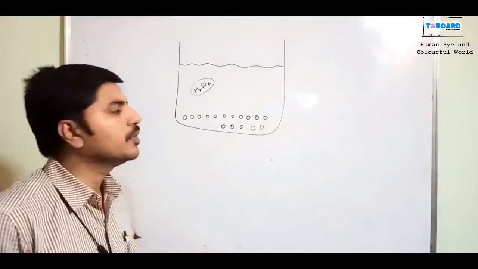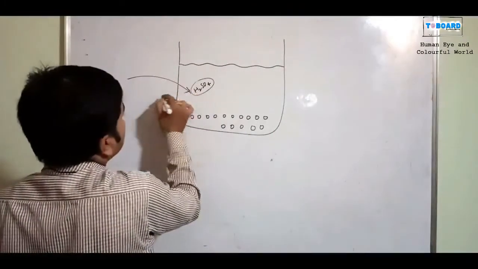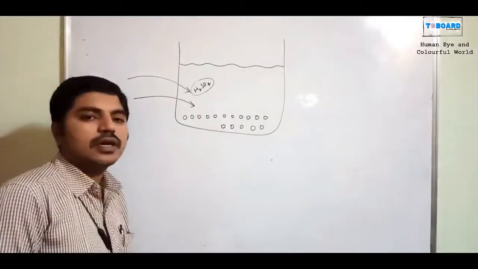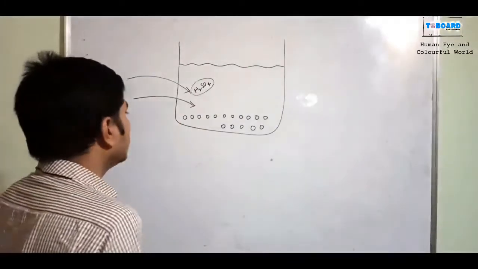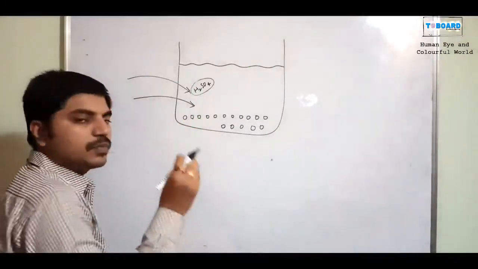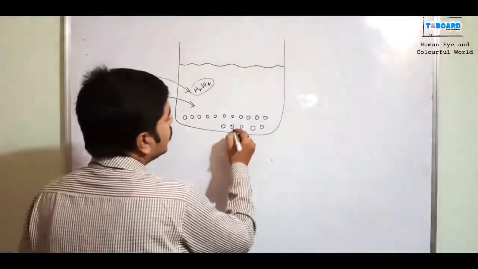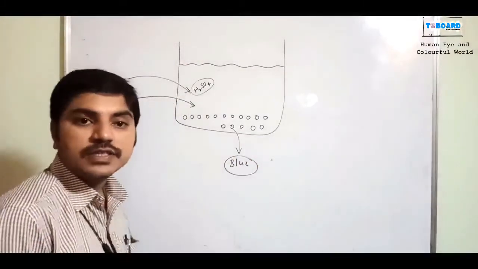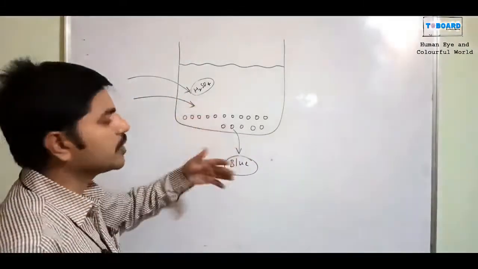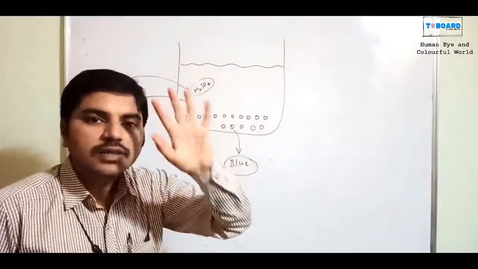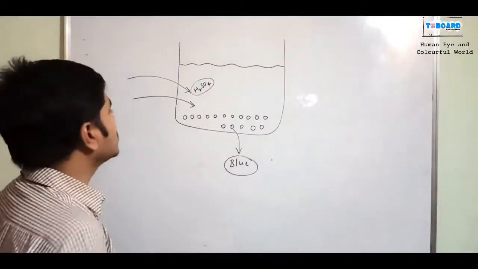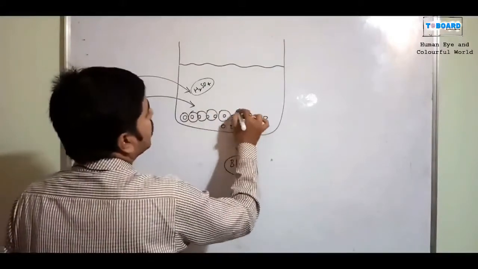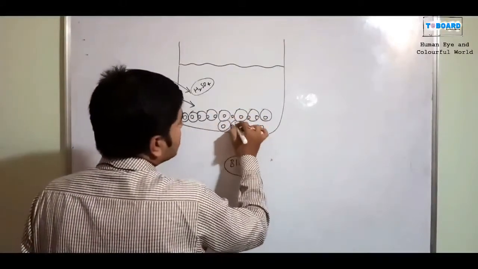If sun rays fall on this transparent beaker, or you can consider a white color light, then the small sulfur particles give blue color light, and all the particles look blue. But after 5 minutes, 10 minutes, 1 hour or 2 hours, the chemical reaction takes place and the sulfur particles become bigger.